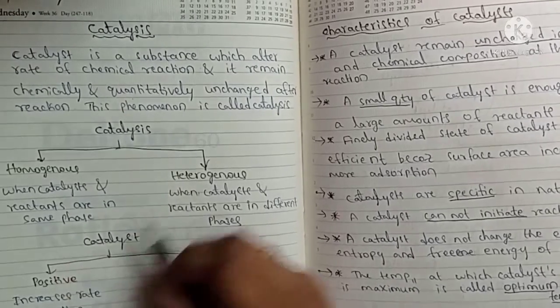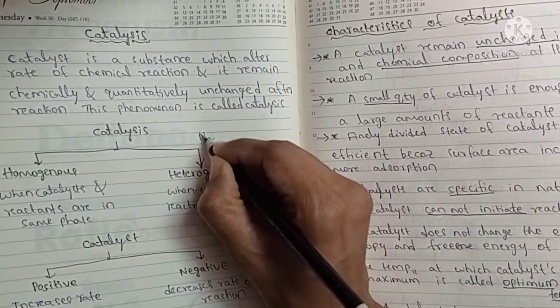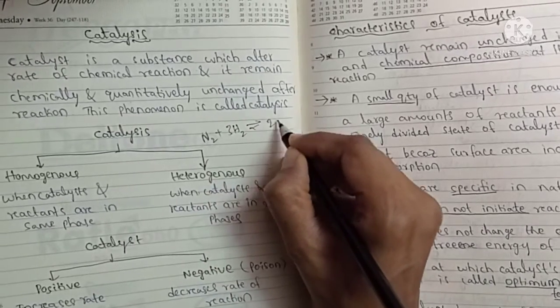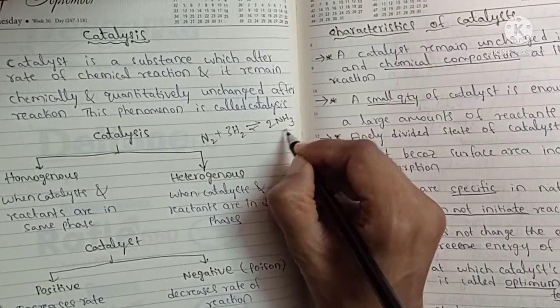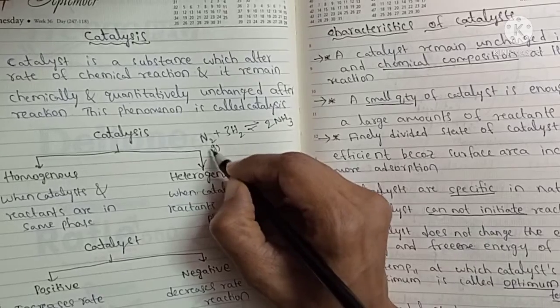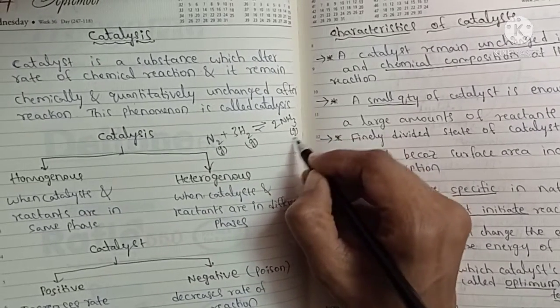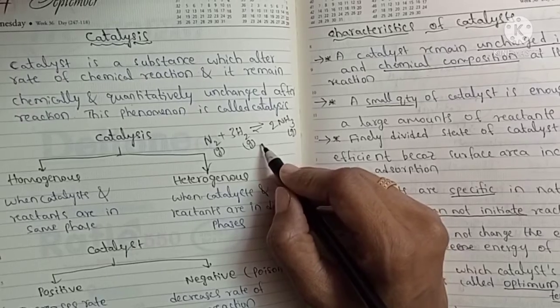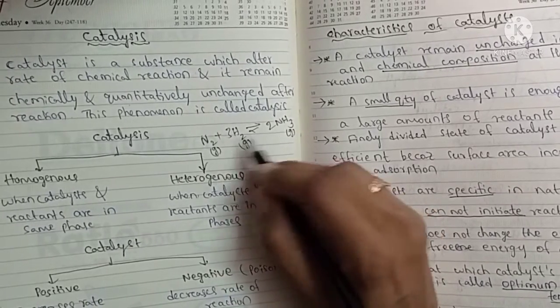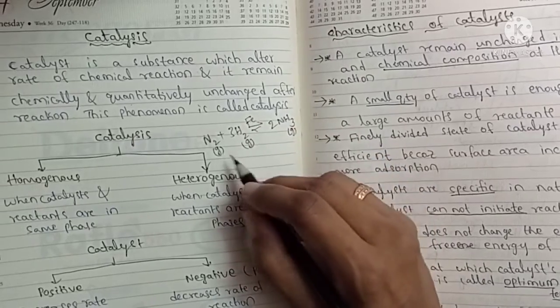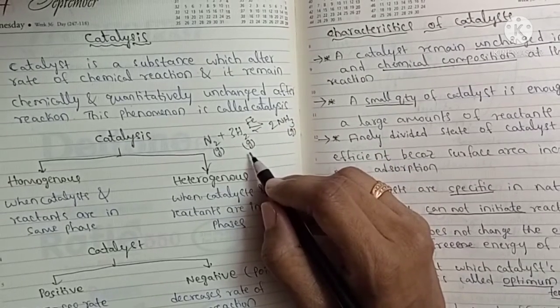For example, take Haber's process: N2 plus 3H2 gives 2NH3, ammonia. Here nitrogen is in the gaseous state, hydrogen is in the gaseous state, and the ammonia product is also in the gaseous state. So all are in the same phase. Here iron is used as the catalyst. So this is an example of homogeneous catalysis.